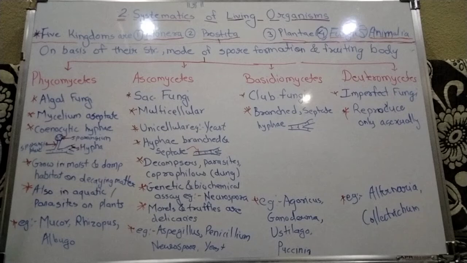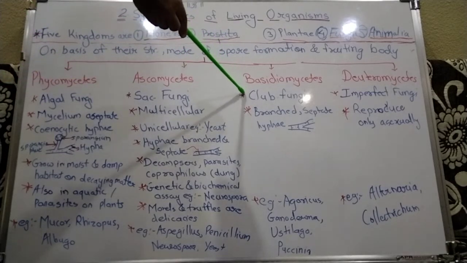Then the third group is the Basidiomycetes, also commonly called club fungi.